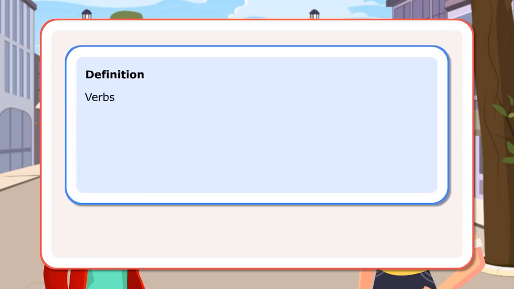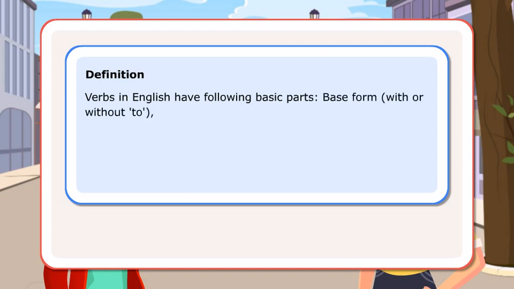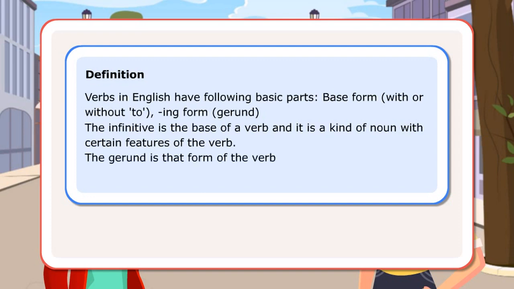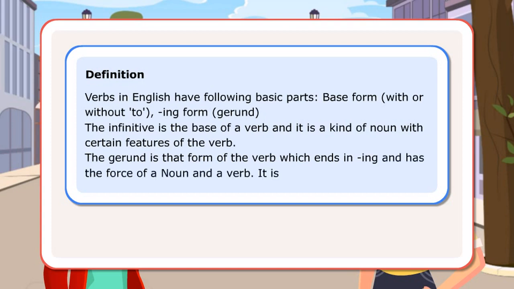Definition. Verbs in English have the following basic parts. Base form, with or without to. ing form, gerund. The infinitive is the base of a verb and it is a kind of noun with certain features of the verb. The gerund is that form of the verb which ends in ing and has the force of a noun and a verb. It is a verbal noun.